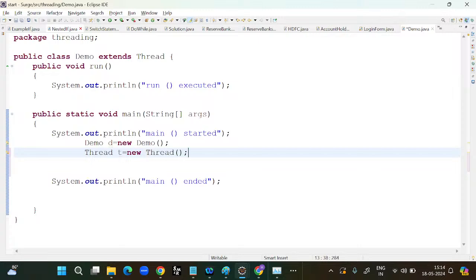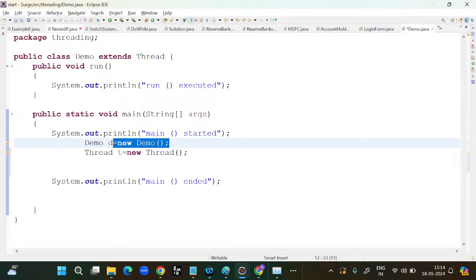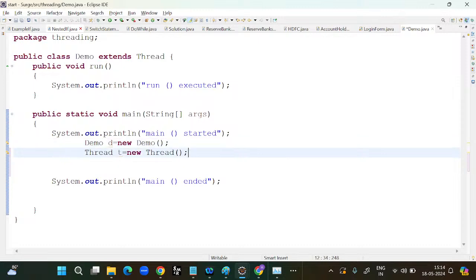Okay, you guys, can you please observe, this line is creating an object for our class. Demo is our class, we are creating an object for our class. This is the object creation for the parent class. Who is the parent here? Thread is the parent. I am creating the parent.